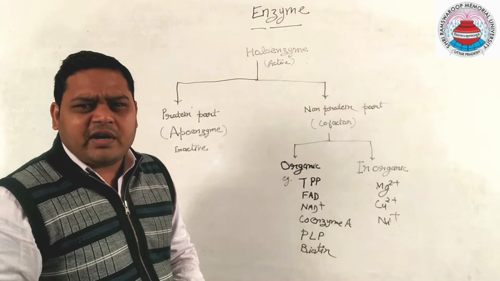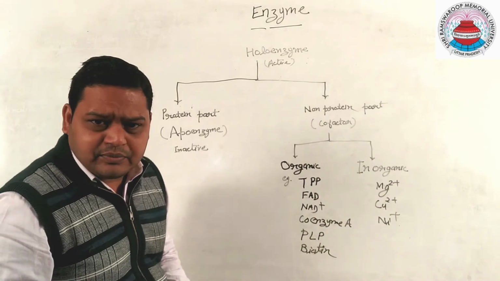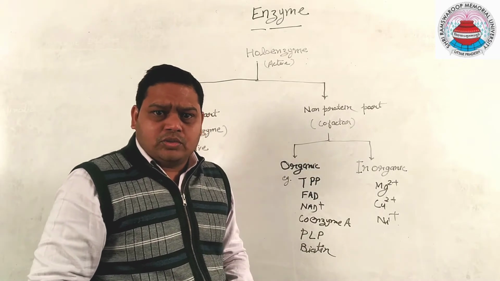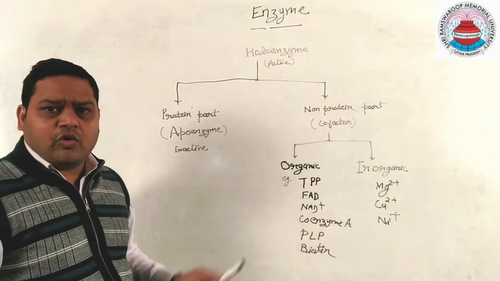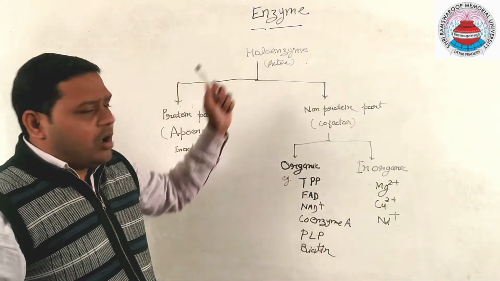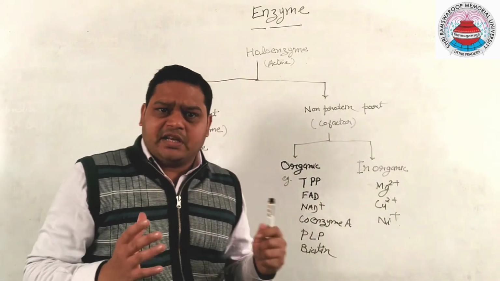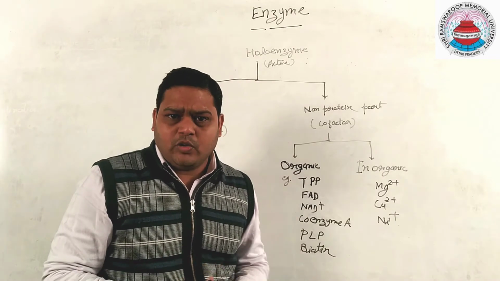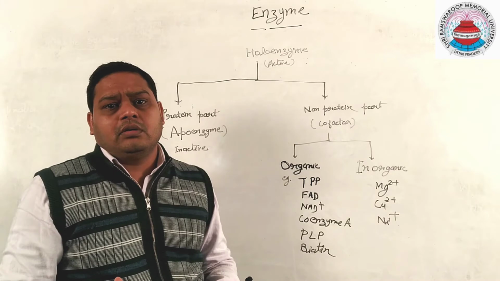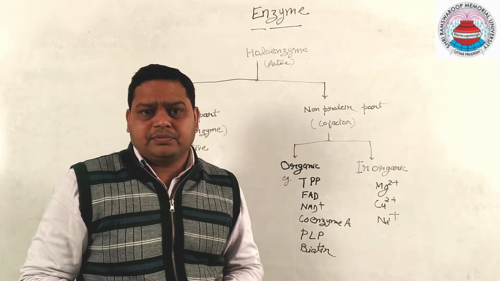So, what is the chemical nature of enzyme? I will describe it in this flow chart. See, enzymes are generally proteinaceous in nature, made up of amino acids, but some enzymes contain a non-protein part.